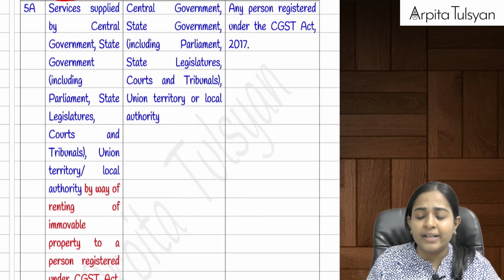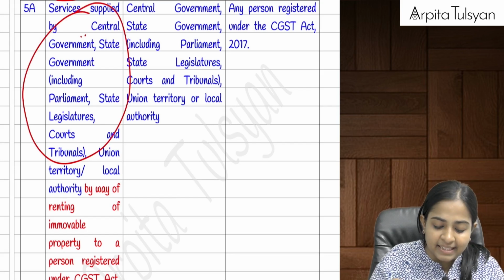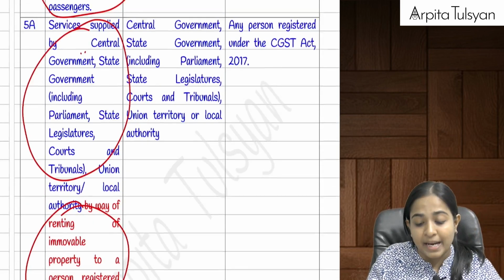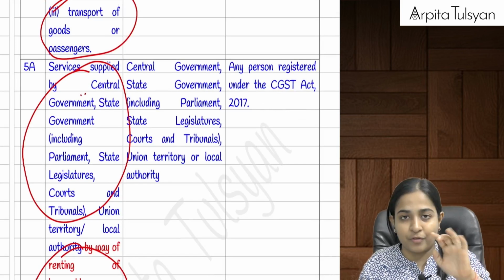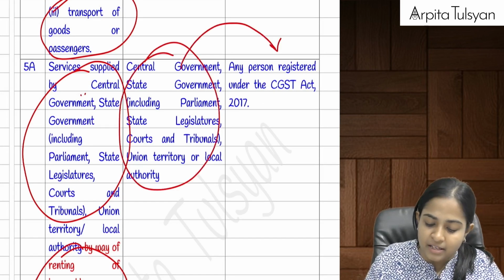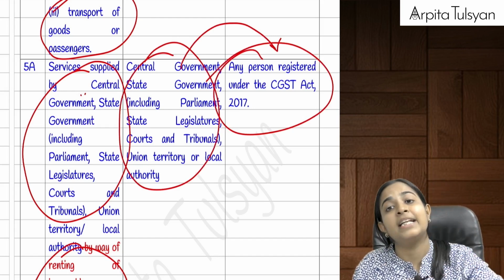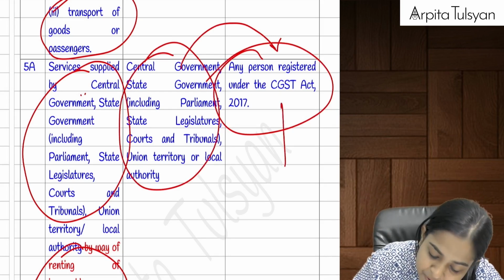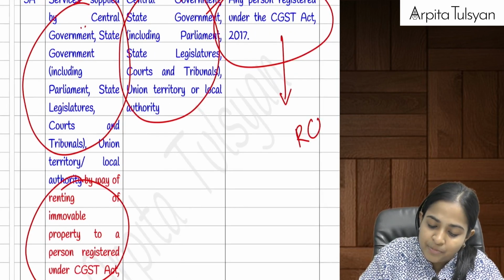Now see the point that we took out separately: any services provided by the government by way of renting of immovable property. Remember, above we studied that forward charge was applicable. If the government is providing this renting of immovable property service to any person who is registered, be it a business entity or a non-business entity, but registered under GST, then in such case reverse charge mechanism will be applicable.